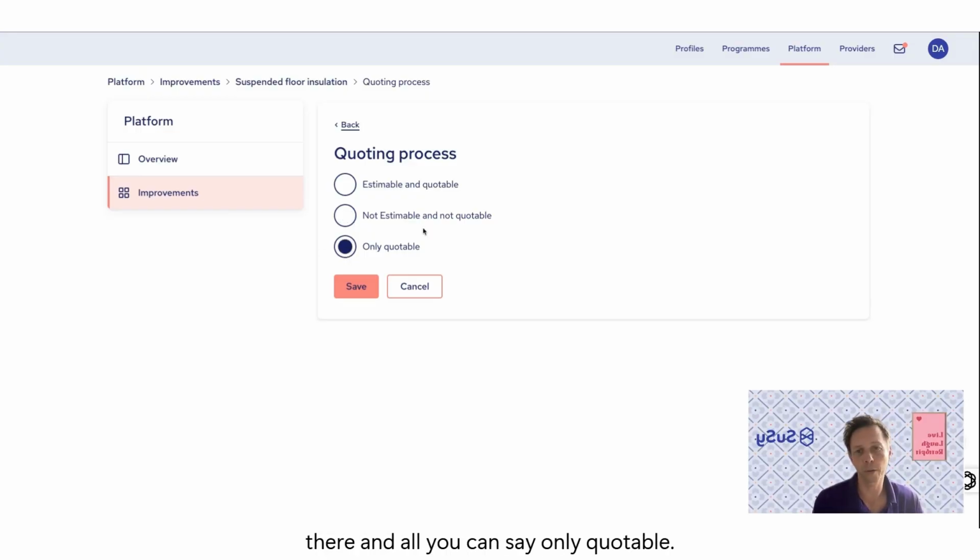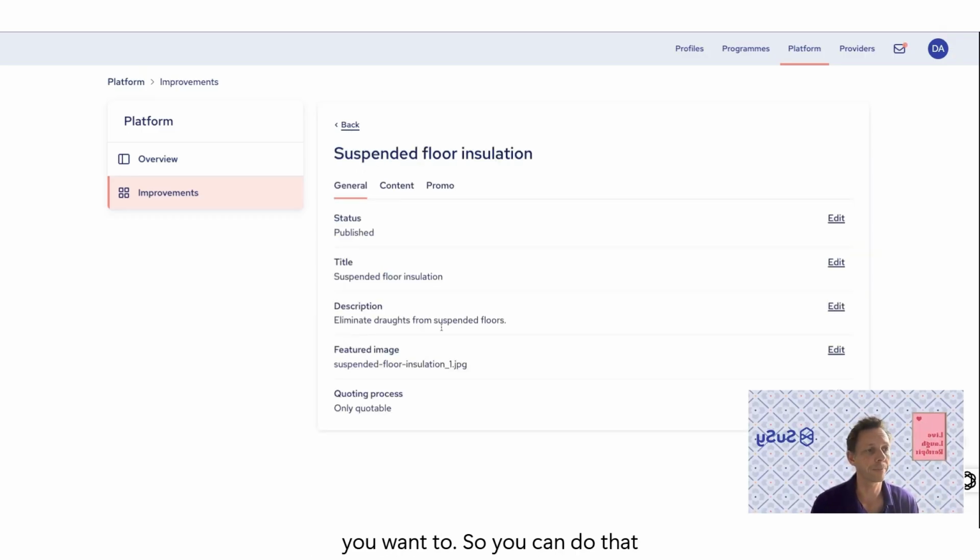Or you can say only quotable. So for instance, in the case of heat pumps, typically it's far too complex for heat pump installers to be able to make a digital estimate of any sort of accuracy. And so therefore they would typically go to only quotable, but also you can eliminate the estimate stage if you want to. So you can do that on every given improvement.